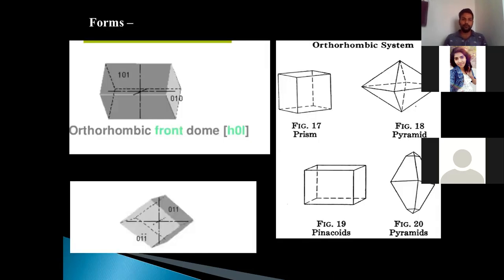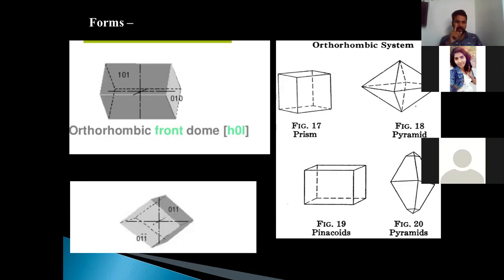Let us see the forms of orthorhombic system. Here you can see that the domes are very well known in the orthorhombic system. The pictures on the left hand of your screen are the domes. The names of domes are given on the basis of the axis to which they are parallel. So it is very essential to understand.